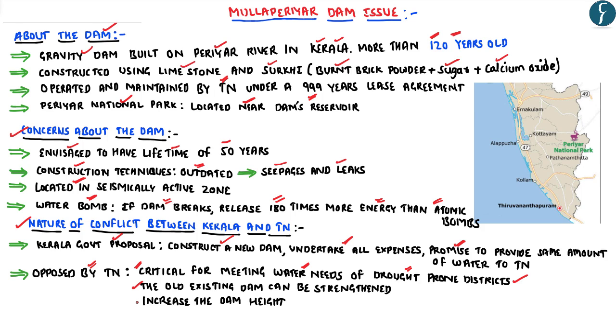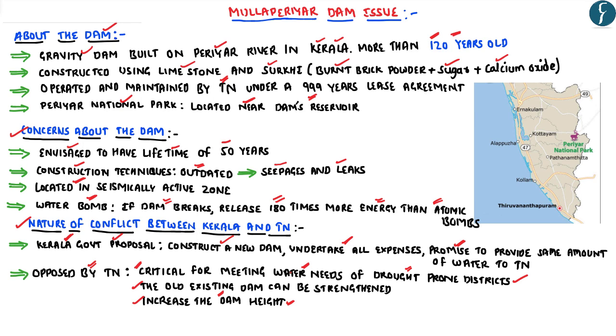Apart from that, the government of Tamil Nadu has also been asking for an increase in the dam height. However, this increase in the dam height has in turn been opposed by the Kerala government. This is because the Kerala government believes that the dam is quite old and any increase in its height would increase the chances of a dam related disaster.